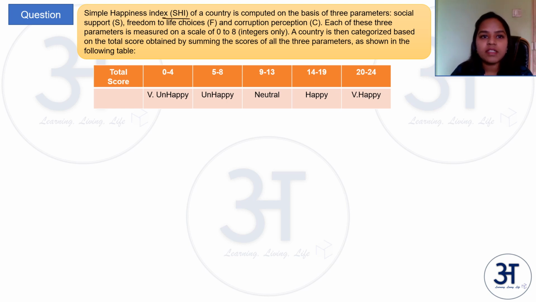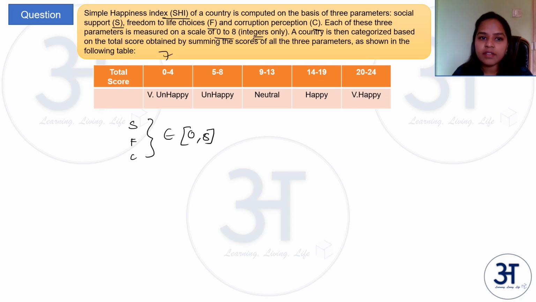Simple happiness index SHI of a country is computed on the basis of three parameters: social support, freedom of life choices, and the corruption perception. Each of these three parameters is measured on a scale of 0 to 8. So S, F, and C, they are measured each on a scale of 0 to 8, integers only. A country is then categorized based on the total score obtained by summing the scores of all the three parameters as shown in the following table.